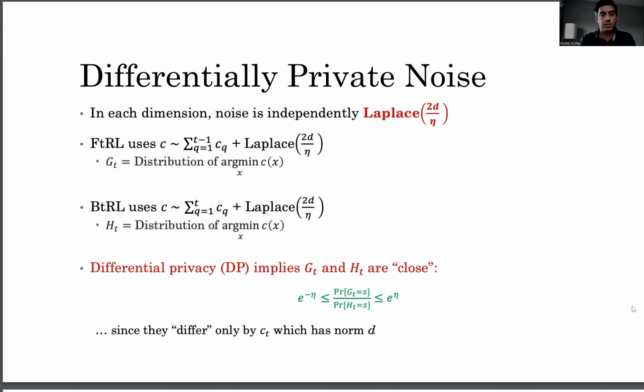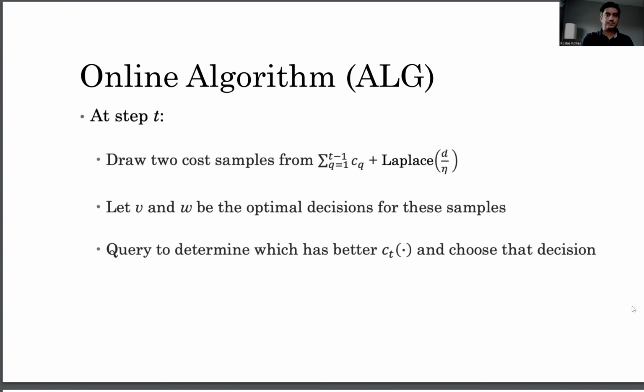We do the same thing on be the leader to get be the regularized leader, which induces a distribution H of t over possible decision points. Differential privacy implies that these two distributions are close pointwise. So for every decision, the probability in one versus the other is within a multiplicative e raised to the eta.